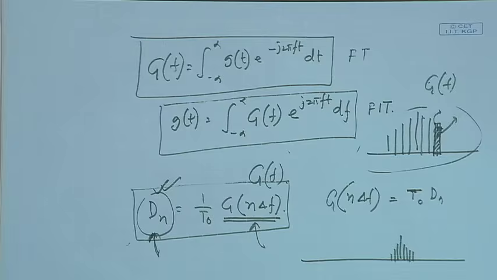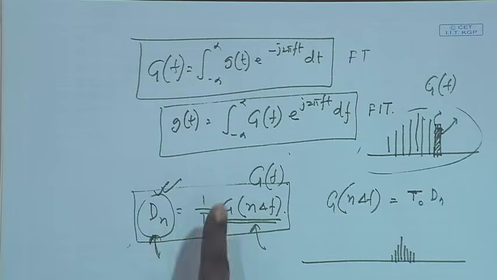So, there will be double the samples now, more closely packed, but their strength will be reduced. And if I keep on doing this experiment, what will happen? I will still get these samples, but as T0 goes to infinity, their individual values will go to 0.